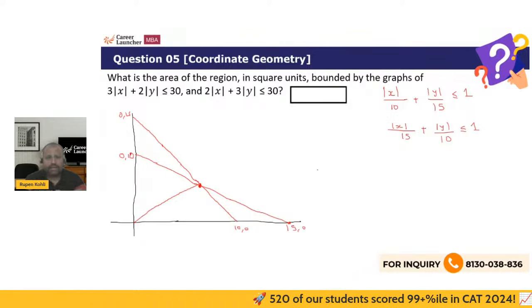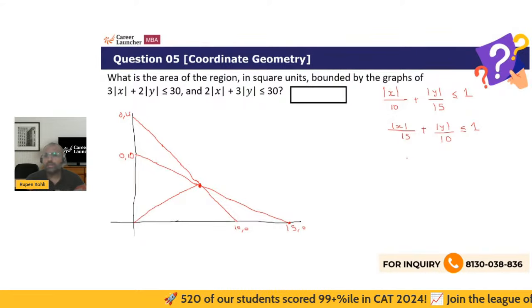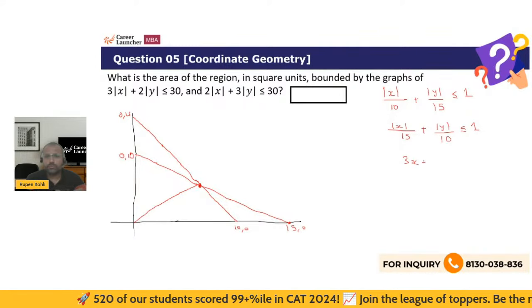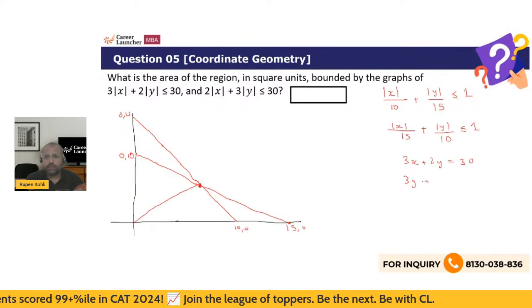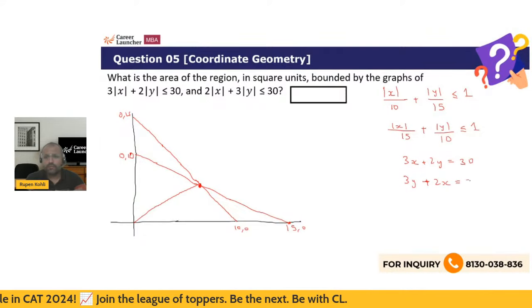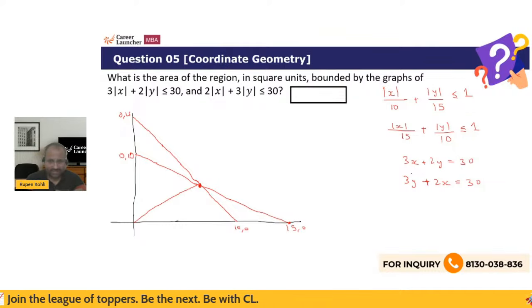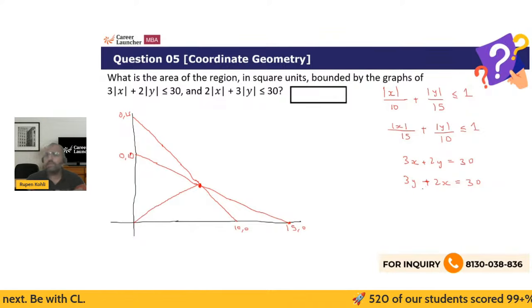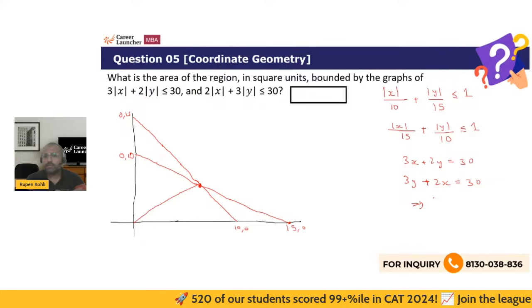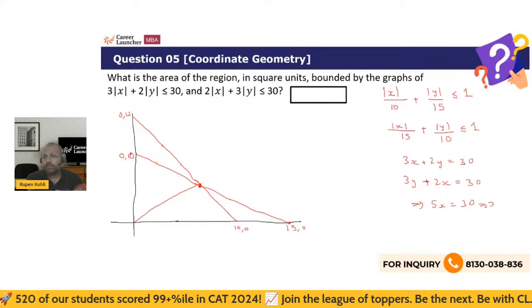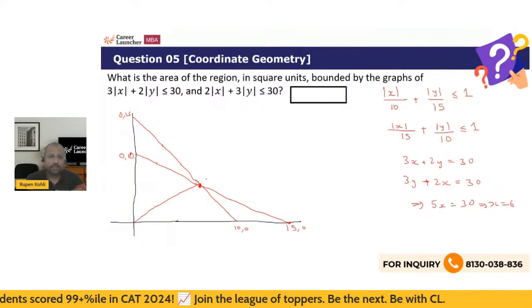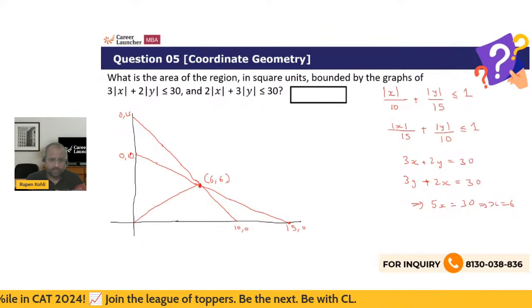And that is very easy, because in the first quadrant, these equations are nothing but 3x plus 2y equals 30 and 3y plus 2x equals 30. So very clearly, we can solve these equations very easily and get the point of intersection. Since 3x plus 2y equals 3y plus 2x, obviously x equals y, and therefore 3x plus 2x, or 5x, is 30, or x is 6. So that intersection point is very easily resolved as 6 comma 6.